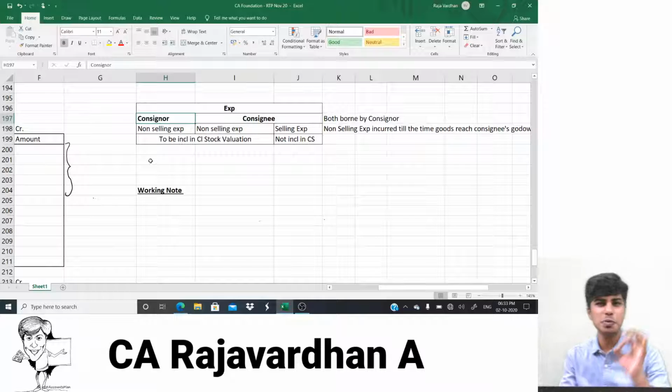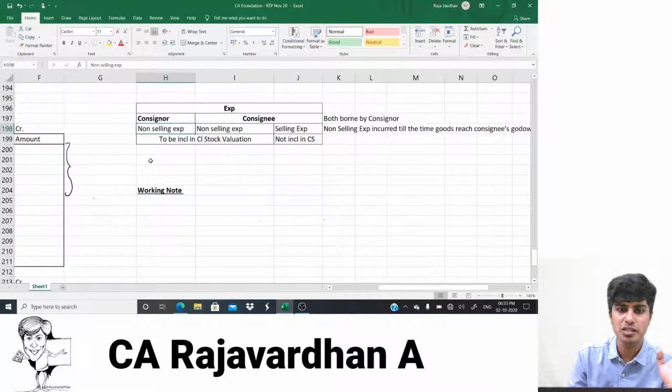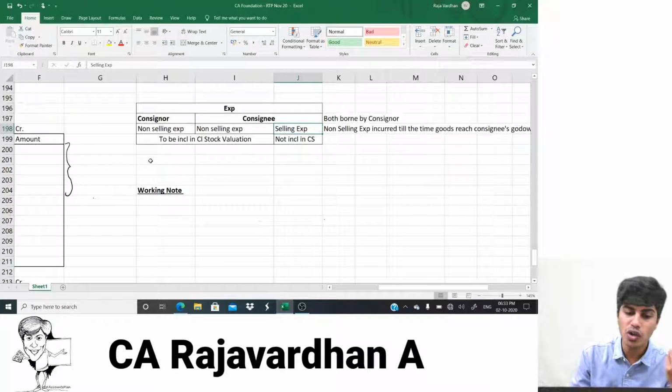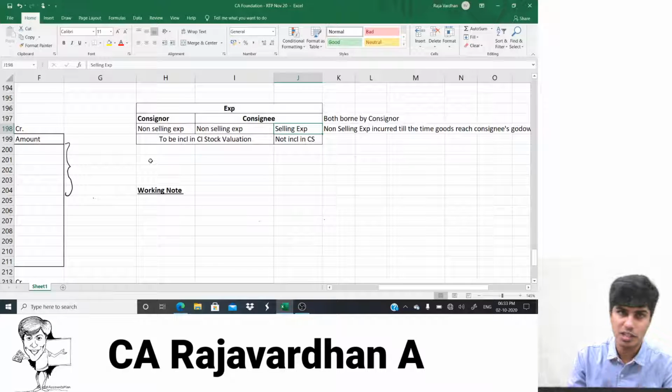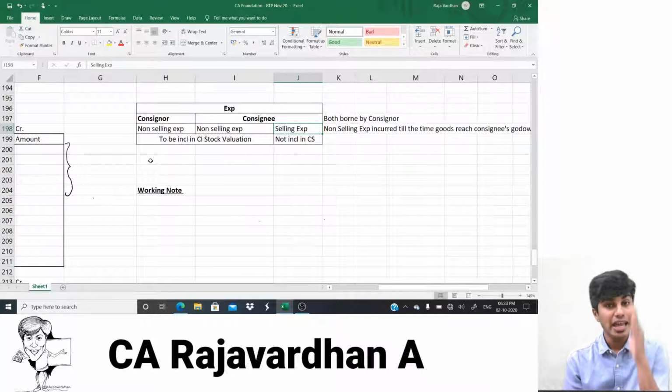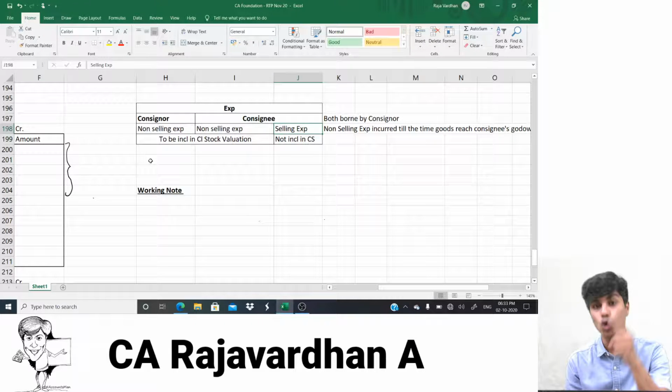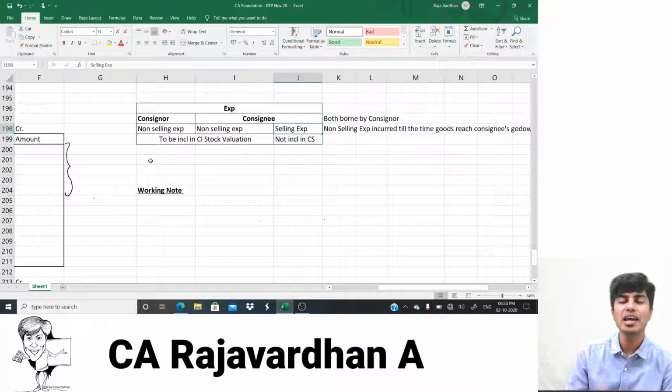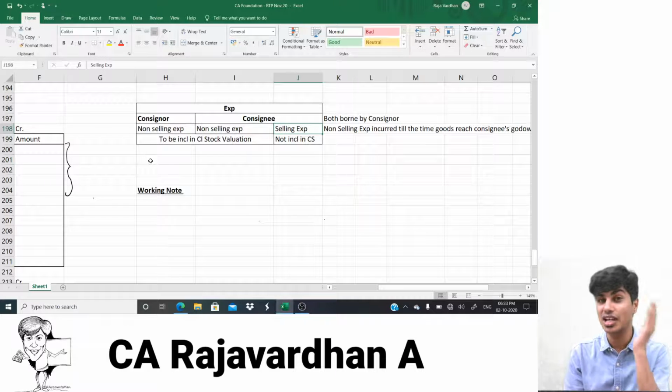All the expenses incurred by consignor are non-selling expenses, whereas expense incurred by consignee can be categorized as non-selling and selling expense. Now the question is, what do you mean by non-selling expense? What do you mean by selling expense? Any expense incurred till the time the goods will reach consignee's godown is non-selling expense. I'll repeat once again, any expenditure incurred till the time goods reach consignee's godown.